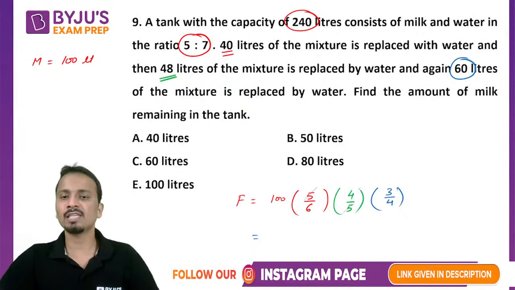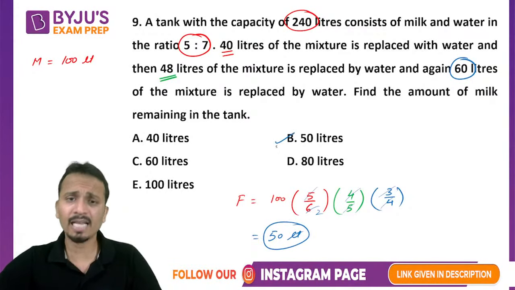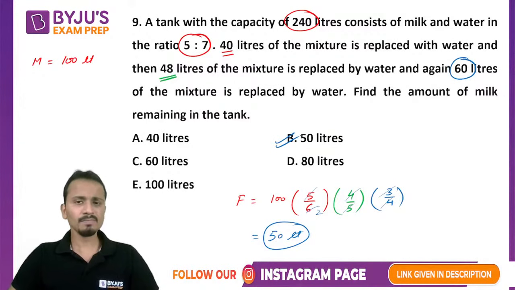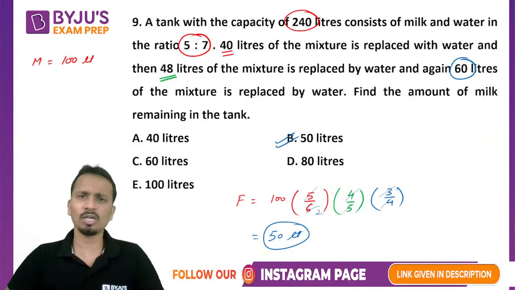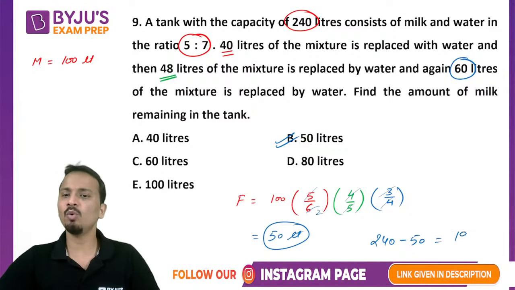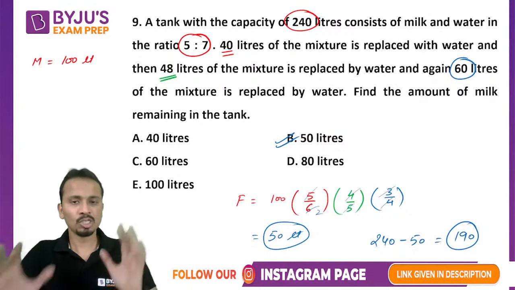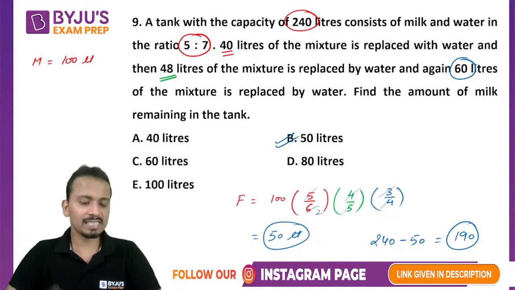5 and 5 cancel, 4 and 4 cancel, 3 and 6, 2 cancel, 100 divided by 2, 50 liters will be the quantity of milk, and that will be the answer. All right. Now, if you are asked the quantity of water, so quantity of water will be total solution कितना है, 240 minus 50 कर दो, that will be 190 liters of water. So answer here will be 50 liters. That is option B. I hope I am clear to each and every one of you.